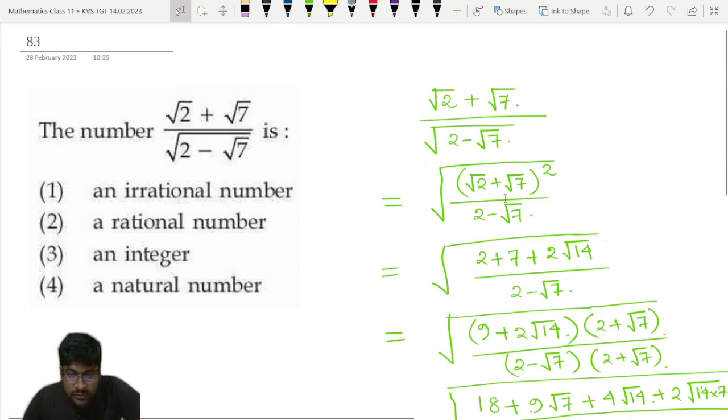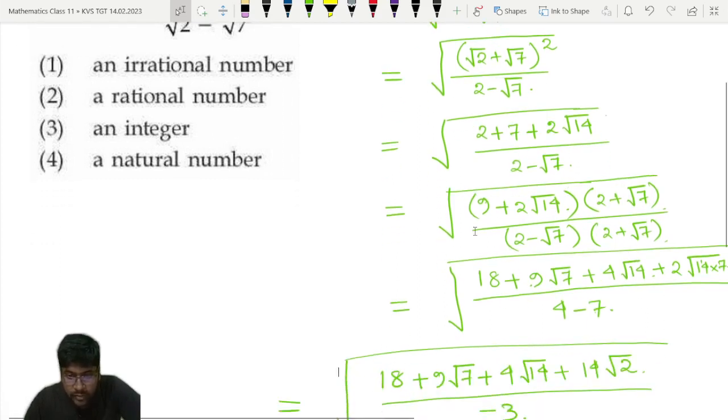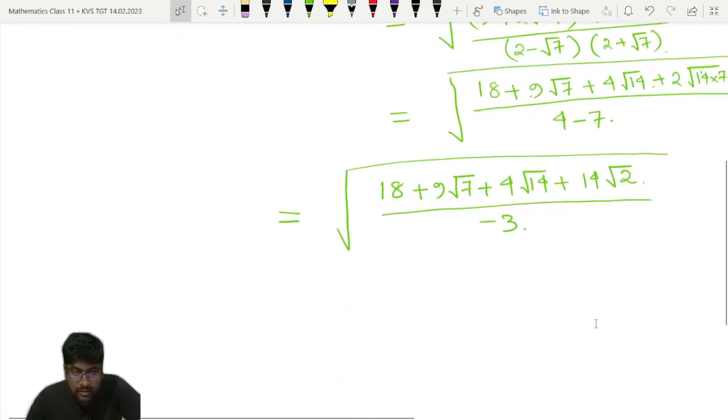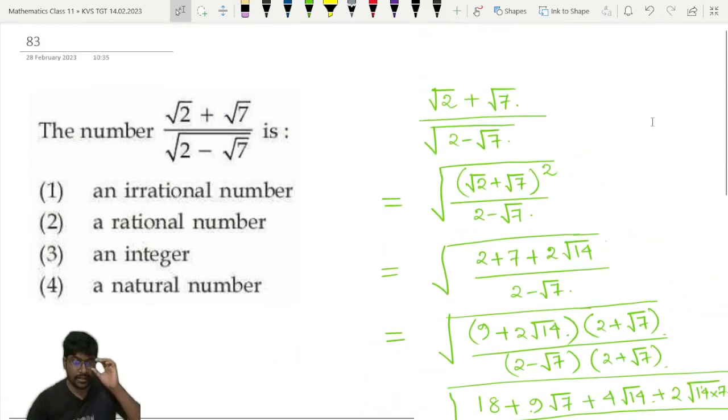Okay, root 2 plus root 7 we are making whole square, so we are getting this, then 2 plus root 7 we are multiplying, then anyway we will get positive only, and in 2 plus root 7, 2 to 4 minus 7, minus 3. Anyway, I think this problem is wrong.